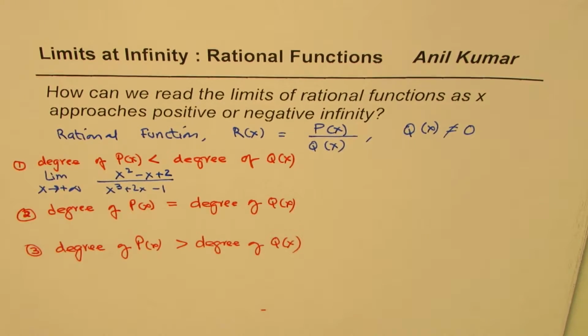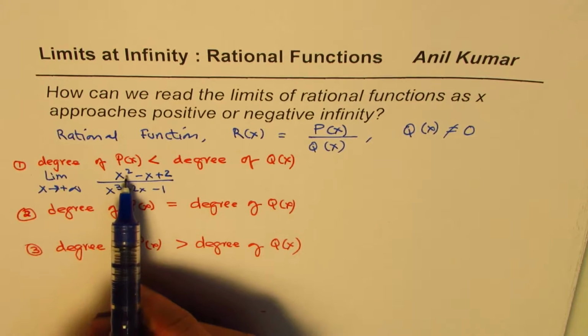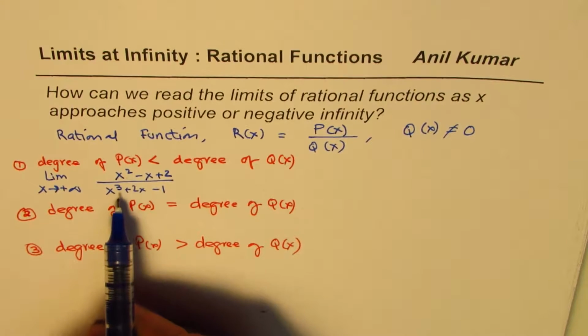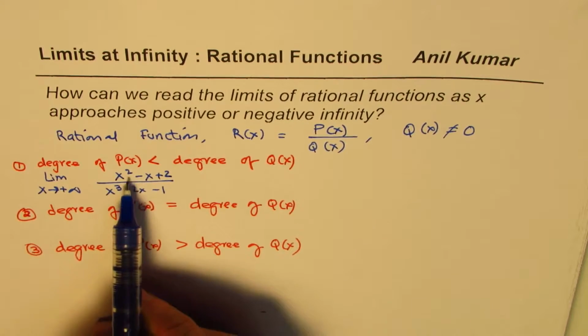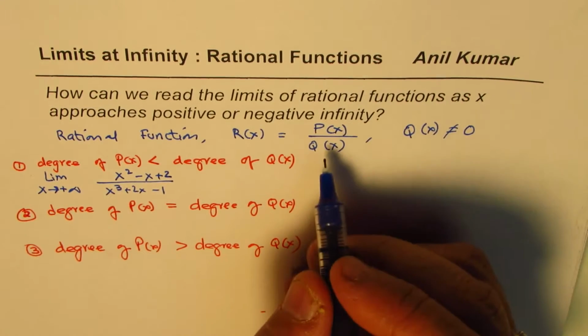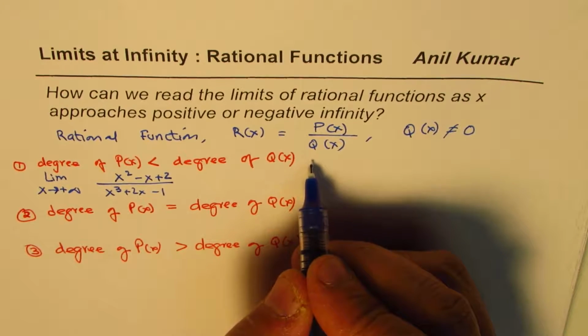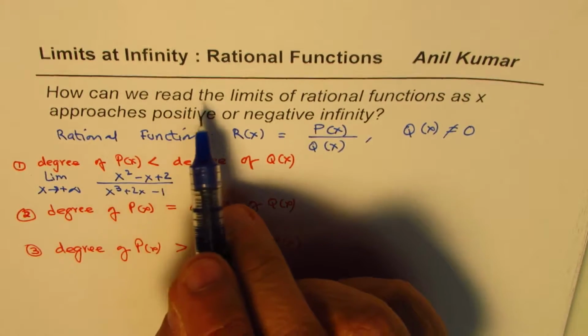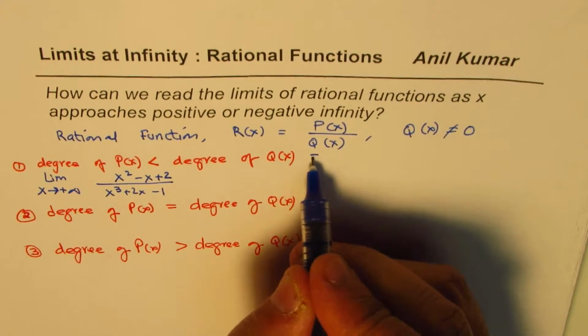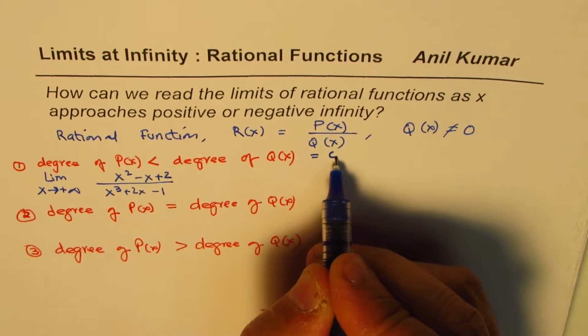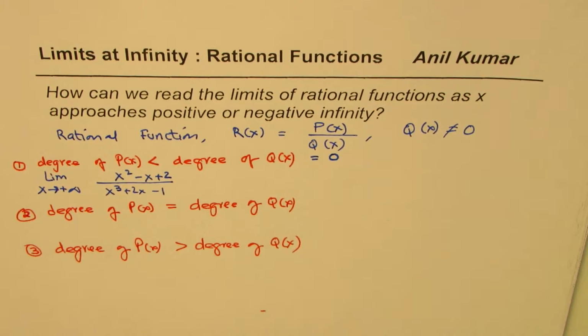Since the degree of the numerator is 2 and that of the denominator is 3, the degree of the denominator is higher. In all these cases, our answer should be 0, right? So this limit has to be 0.